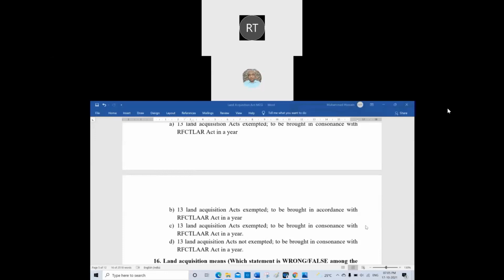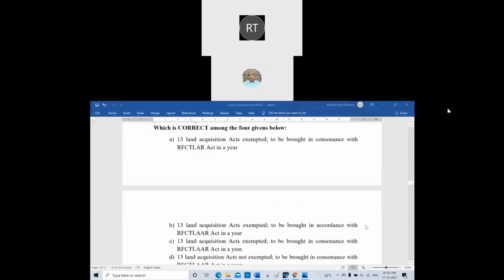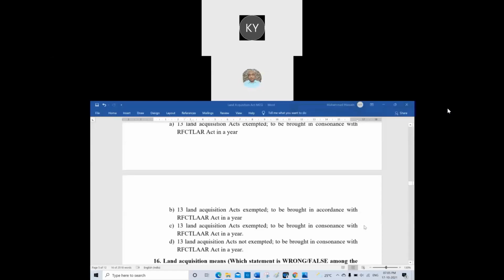C, sir. Repeat. C. The 13th Land Acquisition Act is to be brought in consonance with the Right to Fair Compensation Act within a year. Then what is wrong in A? Can anybody tell? I removed the other options and put only A. Then what is wrong in 13? That is the B.